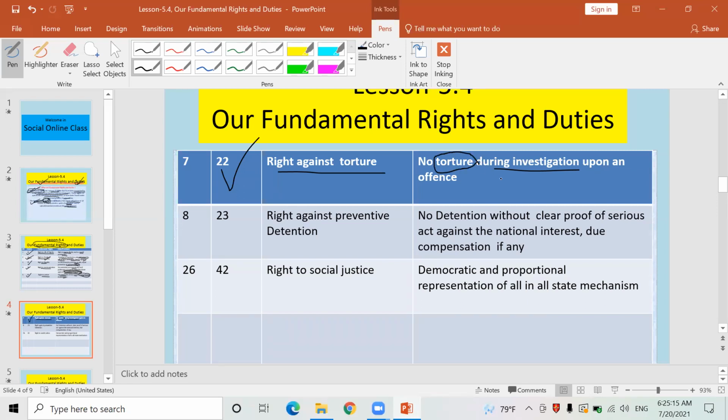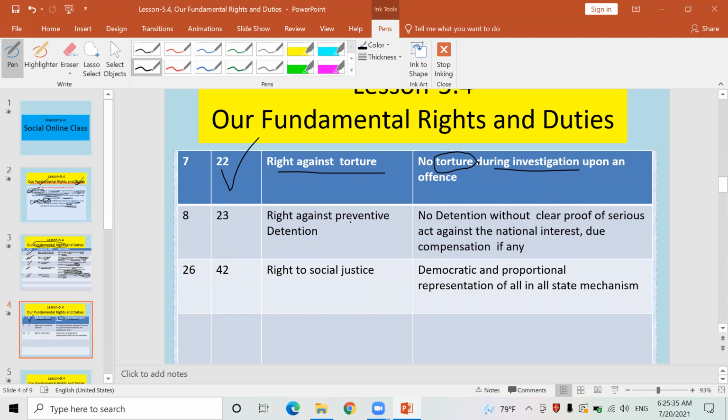Keep in mind, we generally see very harsh torture of the criminal in Hindi movies, English movies, okay, even in Nepali movies. But such torture cannot be given by police or army in custody, even to the criminal. It is called right against torture.